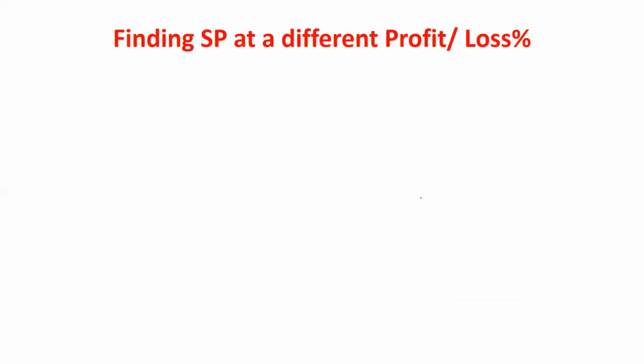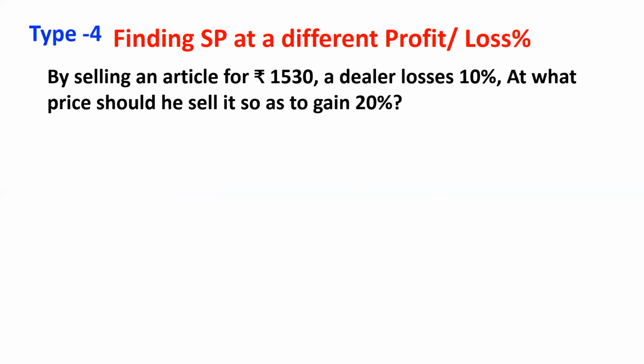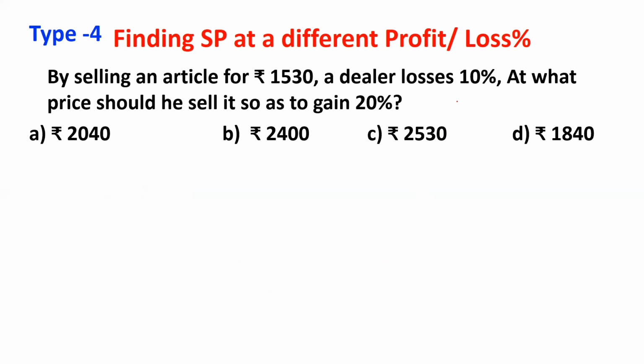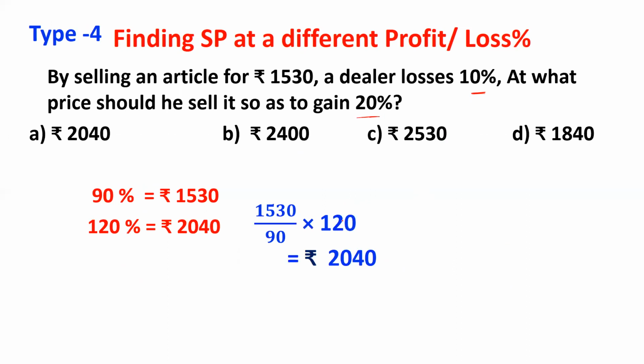Let us move to type 4. Finding selling price at a different profit or loss percent. By selling an article for 1530 rupees, a dealer loses 10%. At what price should he sell it so as to gain 20%? In this case, loses 10% means 90% is given. We need to find the selling price at 20%. That means 120% is asked. So you can get that by 1530 dividing by 90 into 120, 2040 is the answer. So these are the 4 types of question you must understand, learn to solve question correctly.